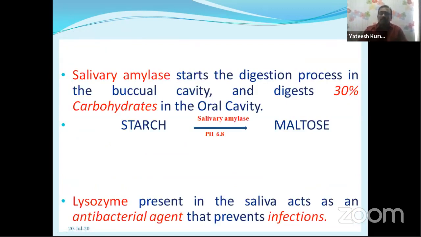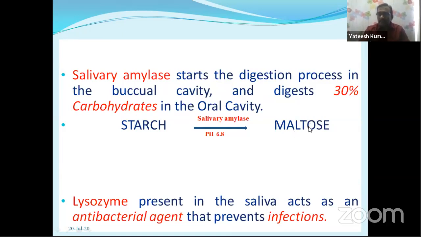Look here, the digestion starts from the buccal cavity because 30% of the carbohydrates are digested in the oral cavity, also called buccal cavity, by the action of salivary amylase. Salivary amylase converts the carbohydrate starch into maltose sugars.